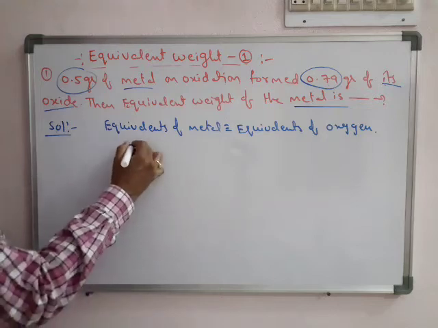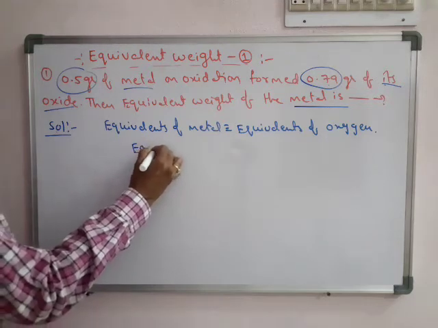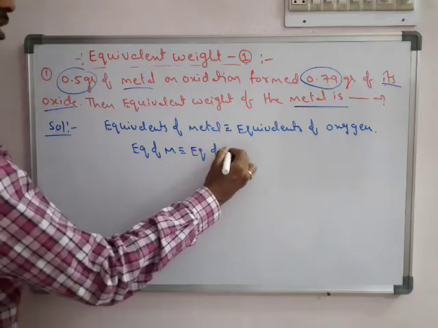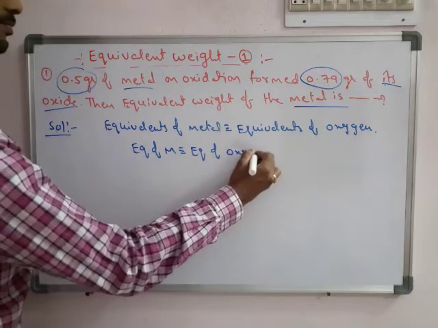So from now onwards we write: equivalence of metal is equal to equivalence of oxygen.